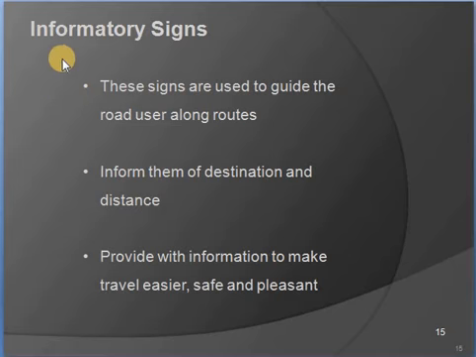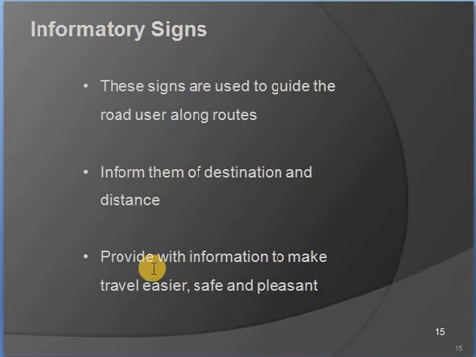And next is informatory signs. These signs are used to guide the road user along routes. So what will these signs do? They will guide the user. Suppose we are going from one place to another place. If we start from Warangal to Hyderabad, you can see the route on the left side, 30 kilometers to Hyderabad, 20 kilometers to Warangal. We will be seeing the boards. So it is nothing but information of destination and distance.